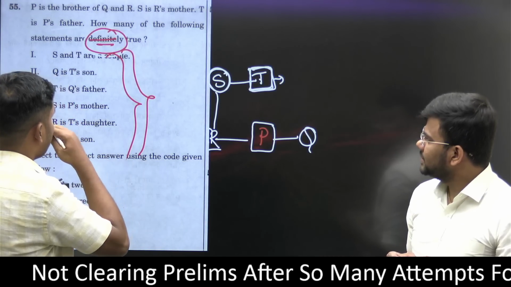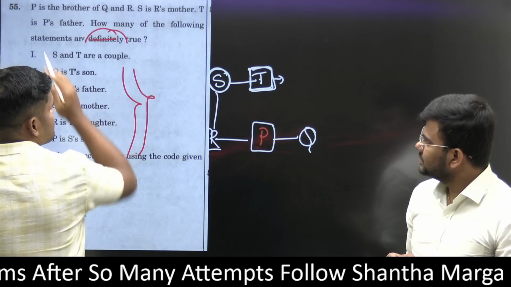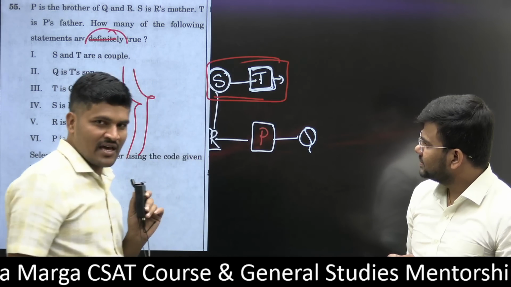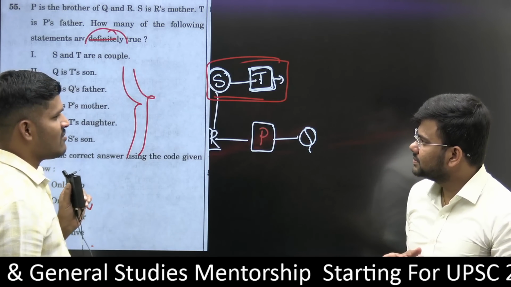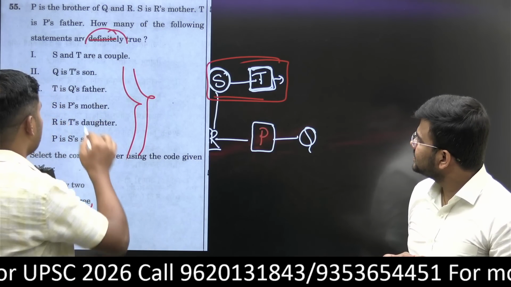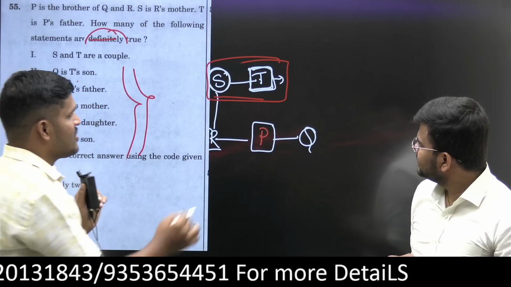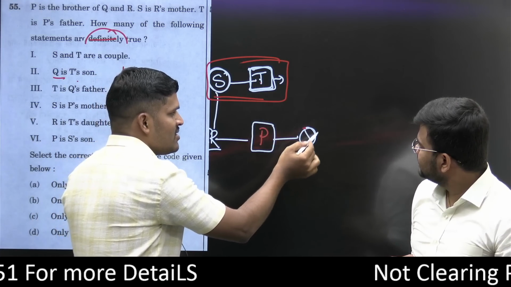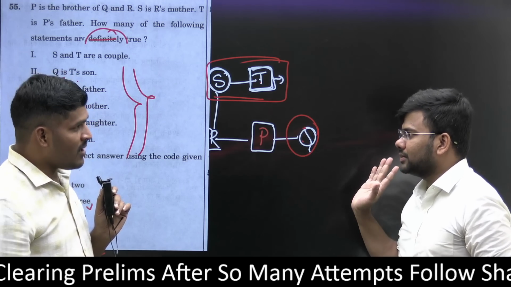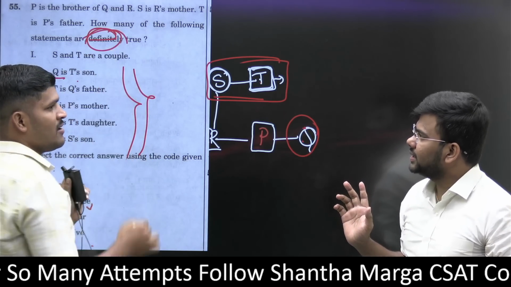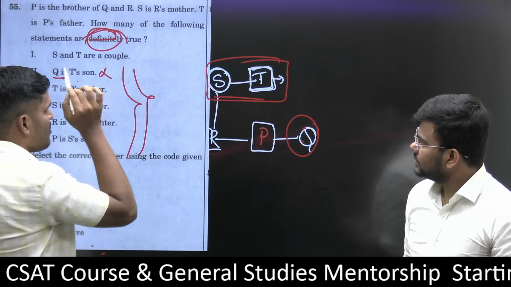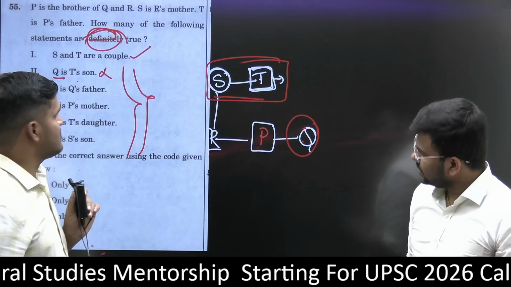Let us see. S and T are couples. Yes, they are couples. Since they are couples, they have kids. That is the common sense. Q is T's son. Whether Q is male or not, it can be son or not, but they have not told definitely. We can't say this is definitely true. So this statement is wrong.